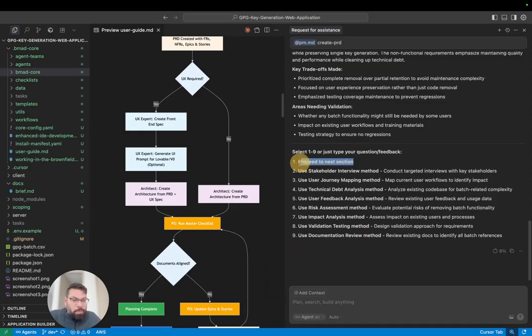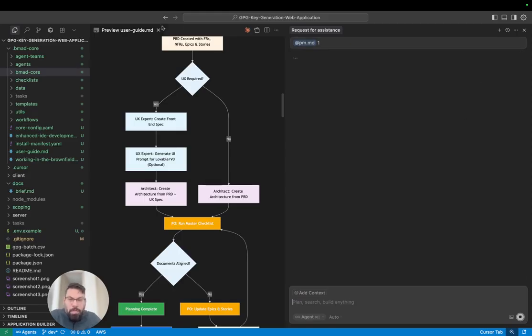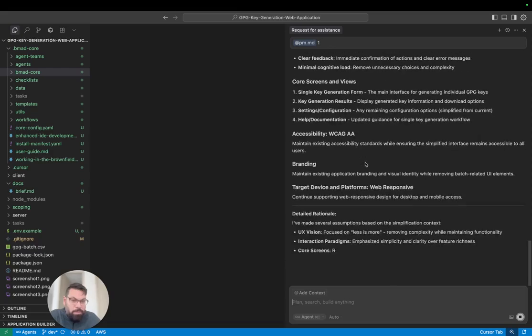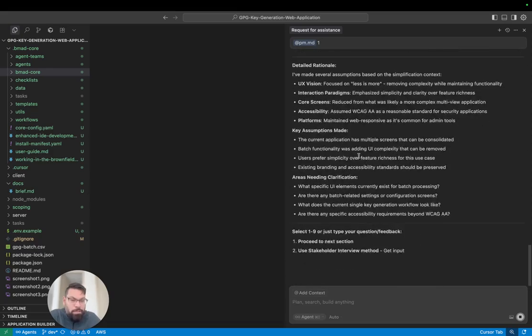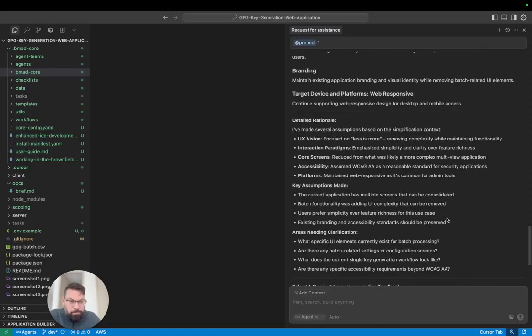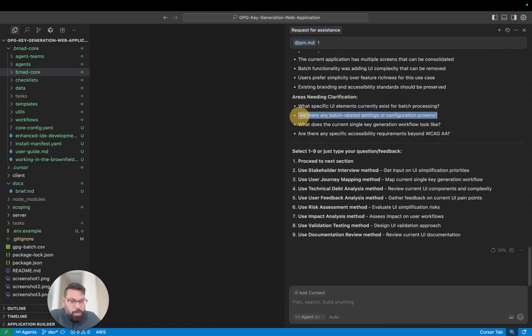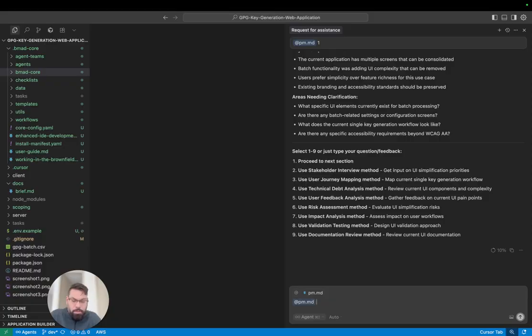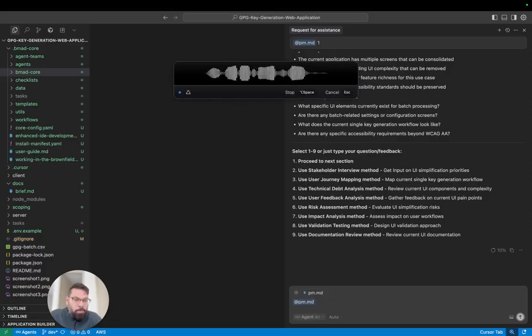For now, we're just going to proceed to the next section. Project Manager, as always. And then we can just press 1, proceed to next section, and see what it comes out with. Perfect. It's talking about the user design, and as you can see, all this stuff it's going over. If it has any questions, it can ask you. See, it's got all these questions out here. There are no considerations needed in the UI for this process.